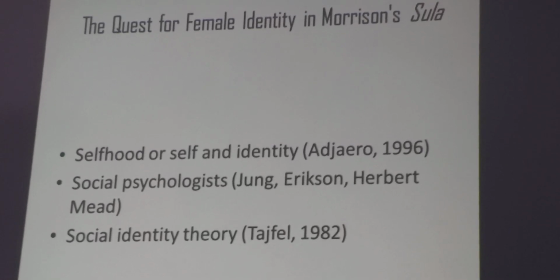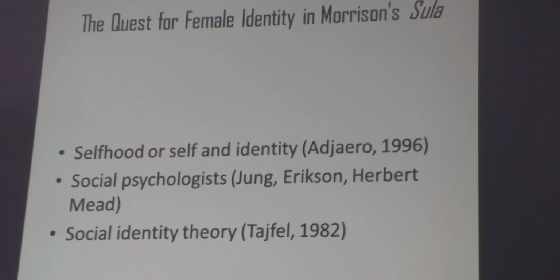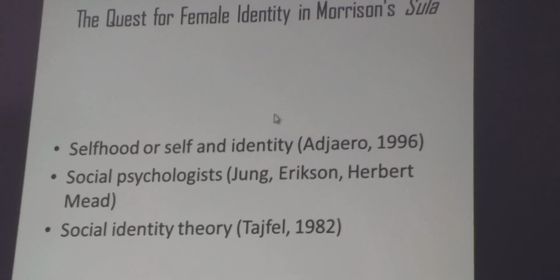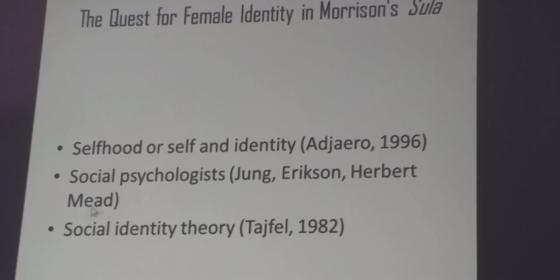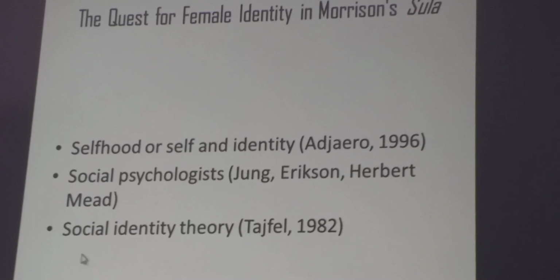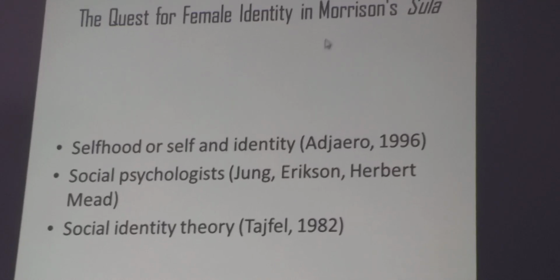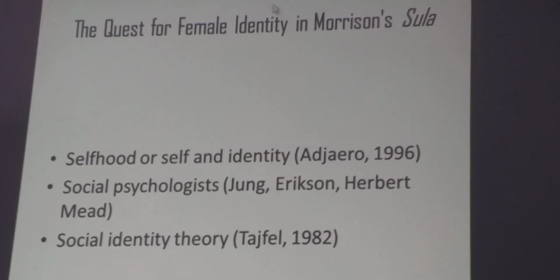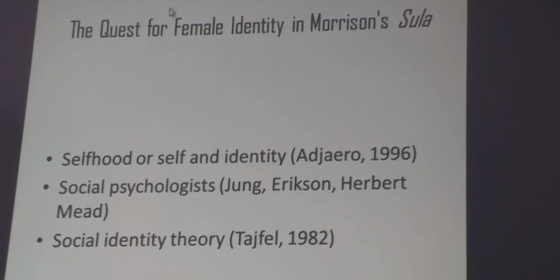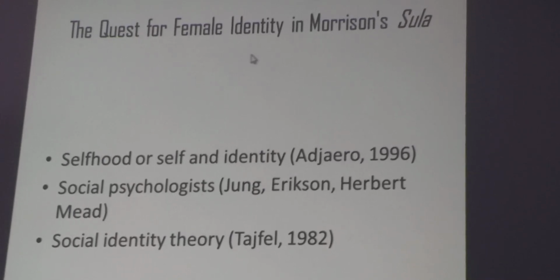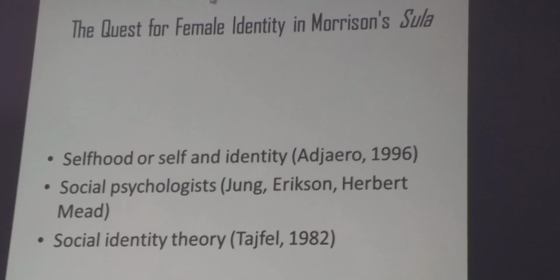feminism movement is not enough to analyze or approach the literary text Sula, but we also have to include the social identity theory, to analyze the development or the quest of Black females for their identity.